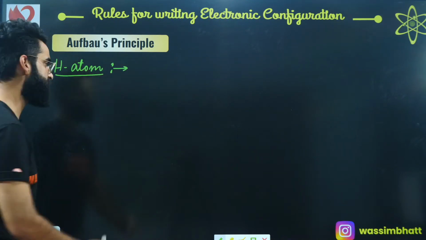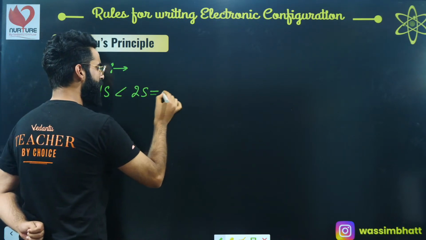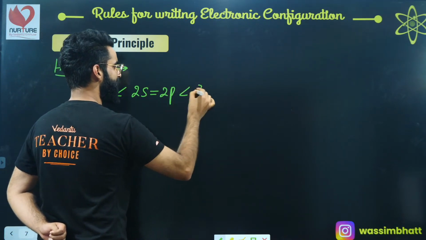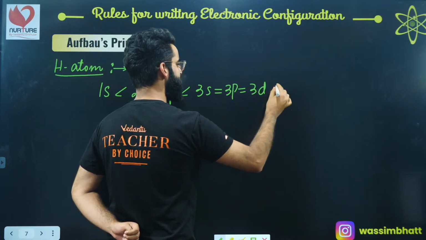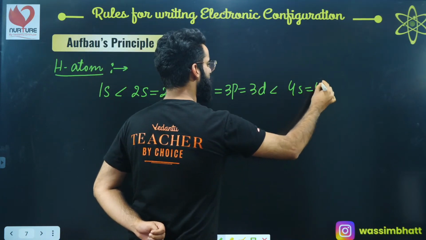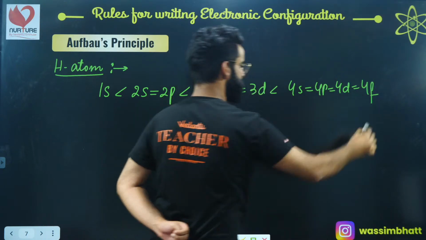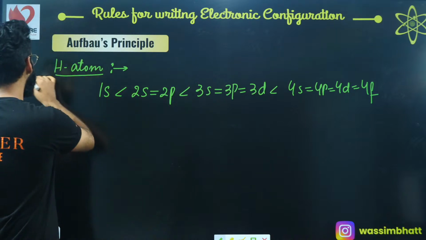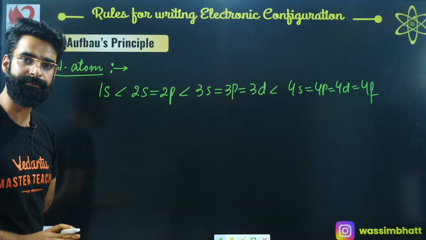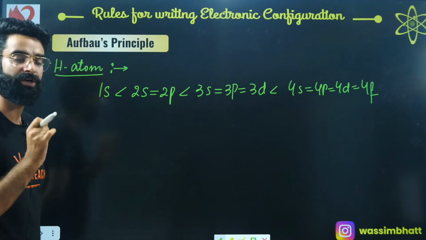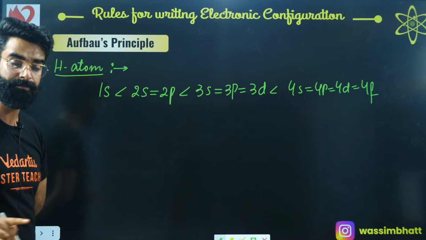In case of the hydrogen atom, 1s has the least energy, followed by 2s. 2s and 2p have the same energy, followed by 3s. 3s, 3p and 3d have the same energy. Similarly, 4s, 4p, 4d and 4f have the same energy in case of the hydrogen atom in particular, which has only one electron in it. So remember, this is for the single electron species, the hydrogen atom.